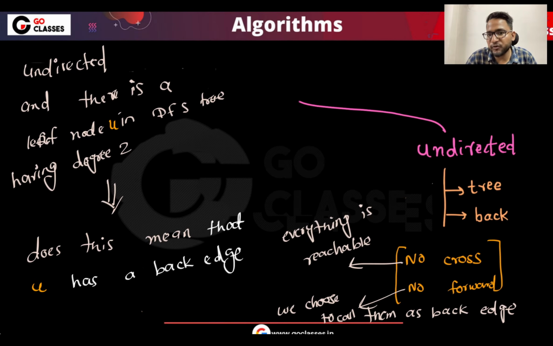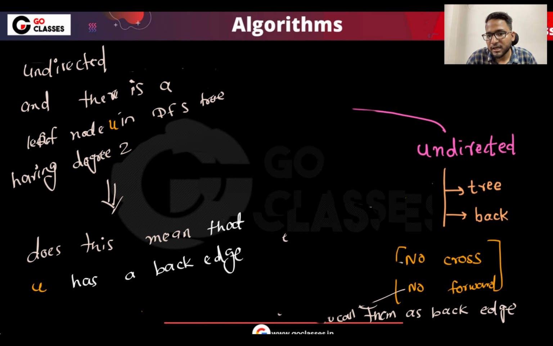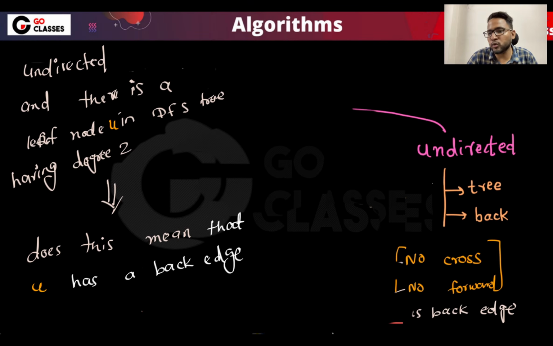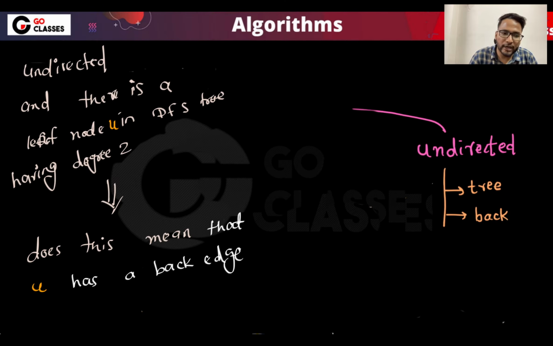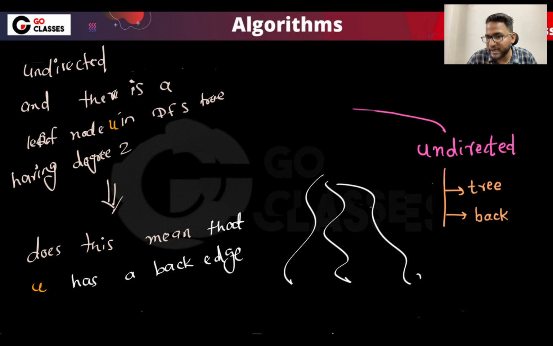So what they are saying is that there is an undirected graph and there is a node that is a leaf node in the DFS tree, and the node degree is 2. Then see, there are only two types of edges: one is tree edge and one is back edge. This is the leaf node with degree 2 in the original graph.